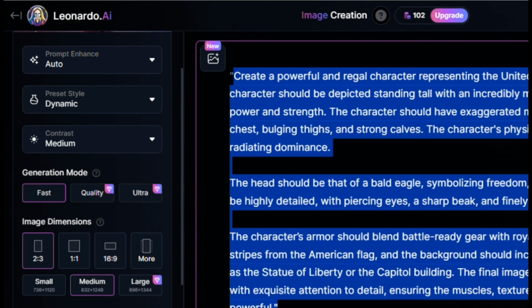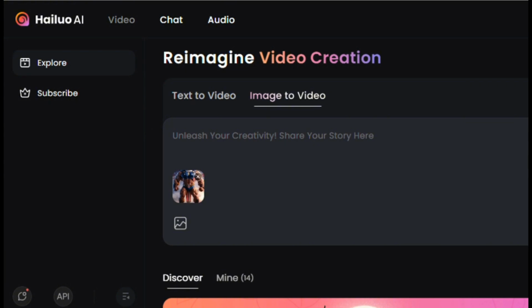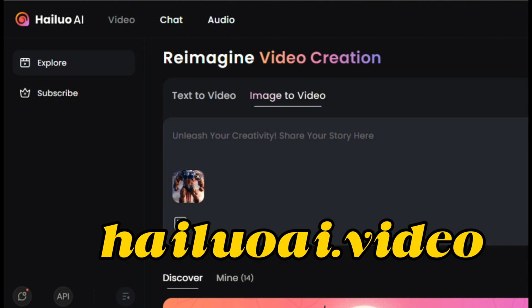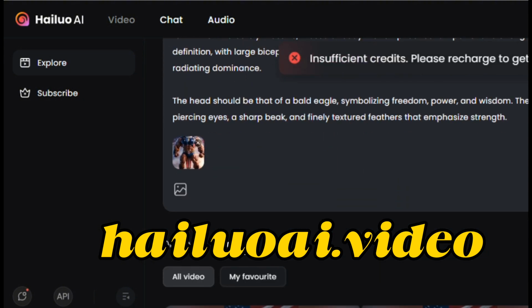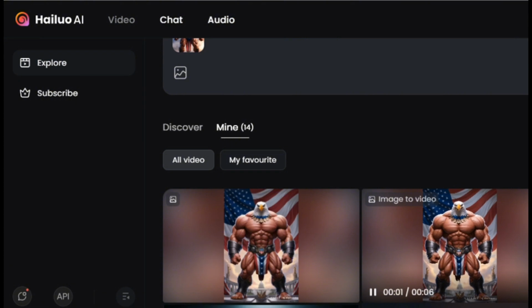Next, you'll upload the image you created earlier. From here, you've got 2 choices. You can either write your own custom description for the video, or if you want, you can paste the description that we got from ChatGPT. The choice is yours. After you've chosen your description, click on the button to proceed. This is the best part.